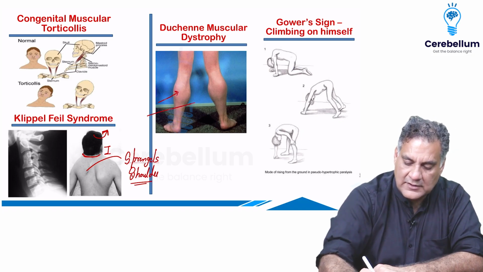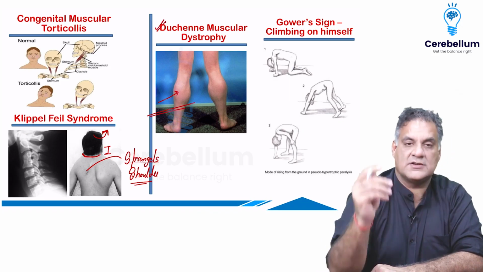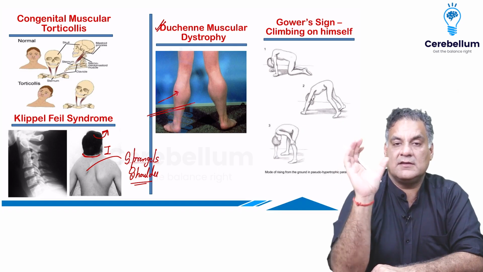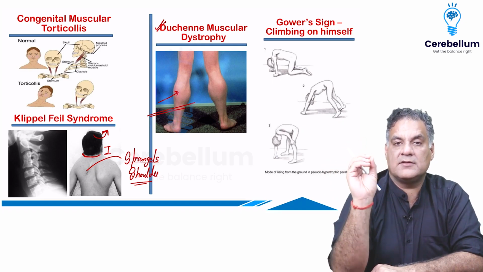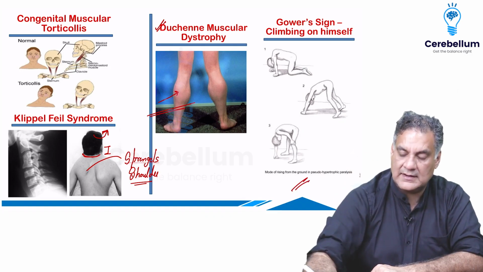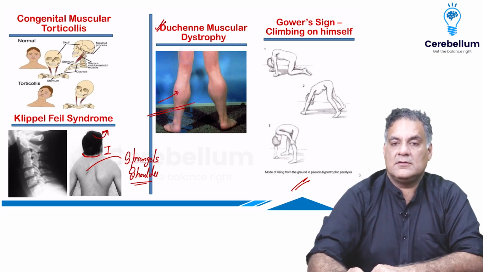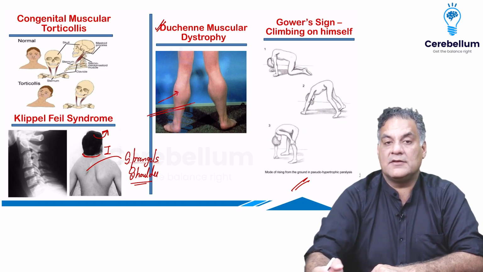Pseudohypertrophy of the calf is a feature of Duchenne's muscular dystrophy. Muscular dystrophy is due to a mutation in the dystrophin gene, which is the largest gene in the human body, and it causes proximal muscle weakness. The patient has difficulty getting up from the ground. He uses the support of his own body, called the Gowers sign.